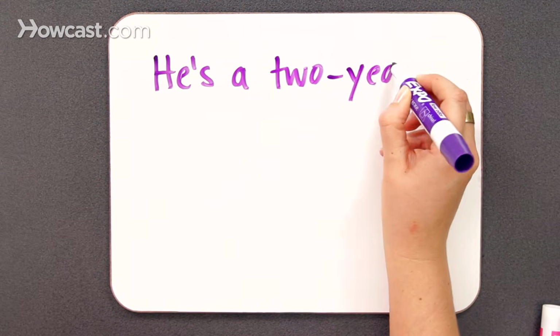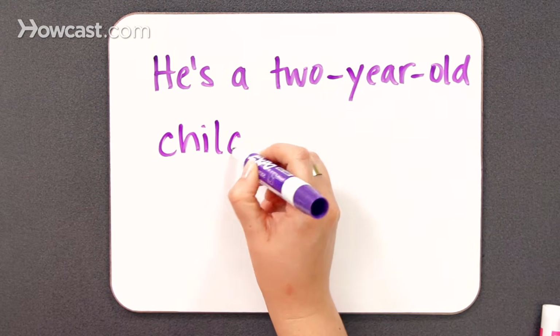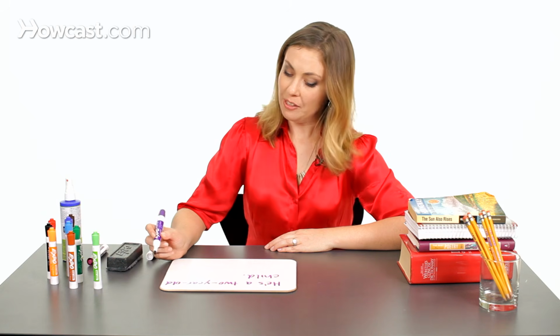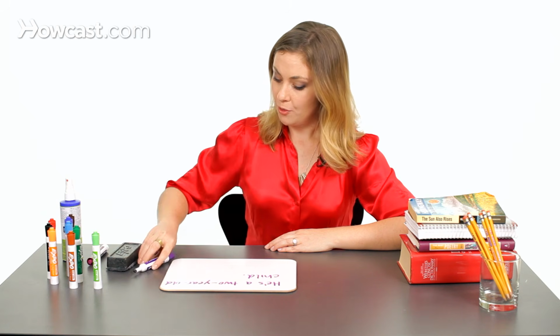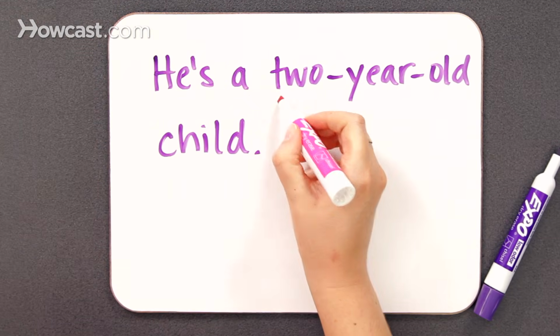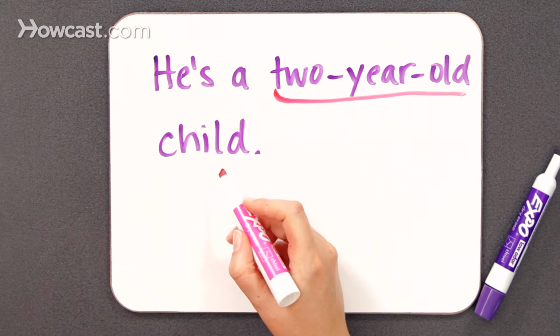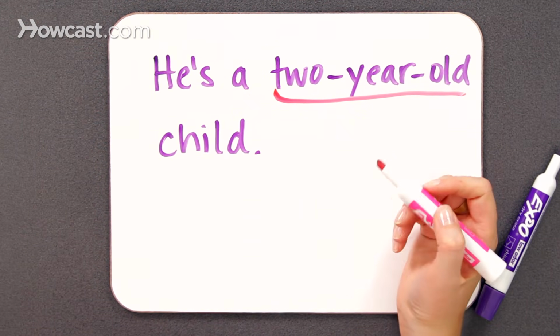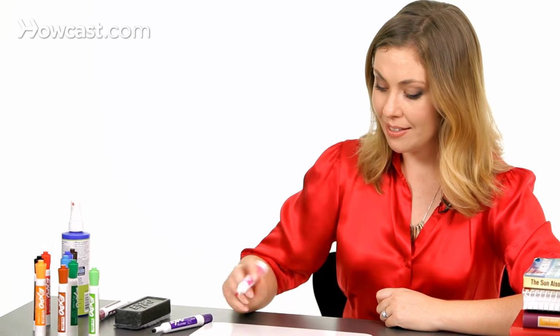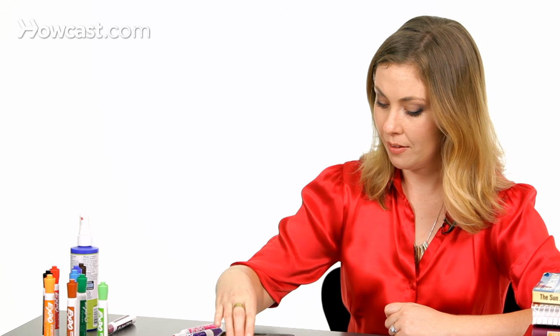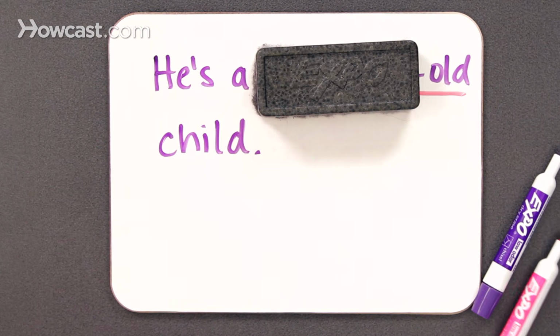Here's another example. He's a 2-year-old child. Well, in this case, we have the phrase 2-year-old describing our child. Now let's apply the test that we just talked about. Would it make sense to say he's an old child?